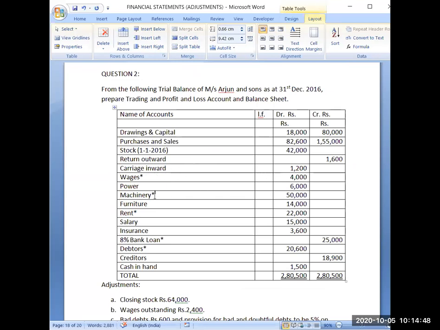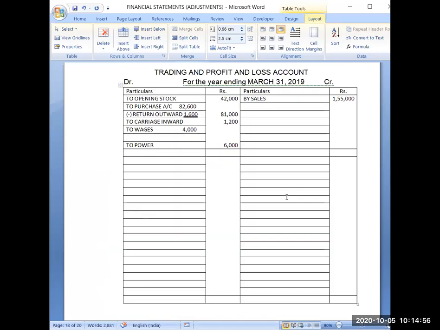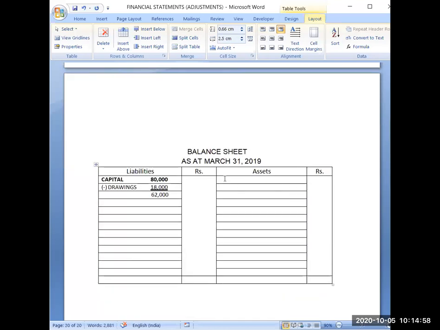Now machinery. Machinery is a real account and having a debit balance, so it will go to the balance sheet on the asset side. But because it is having adjustment, I will write the amount in the inner column. This way you have to practice. Only then you will be able to speed up your calculations and complete your question on time. And I will leave this line for its adjustment.